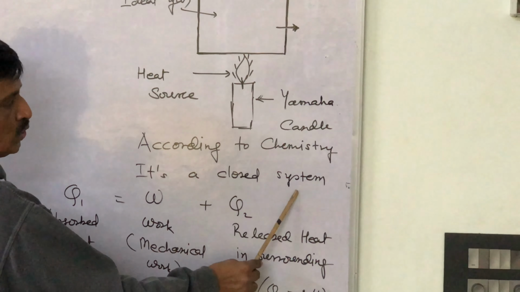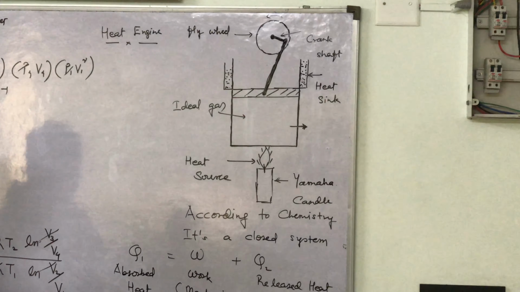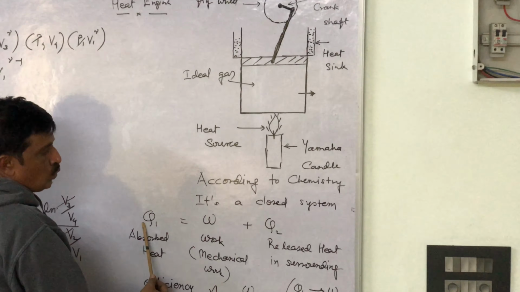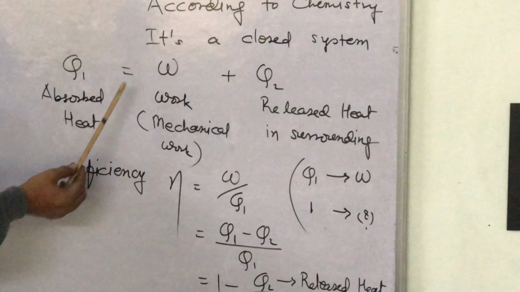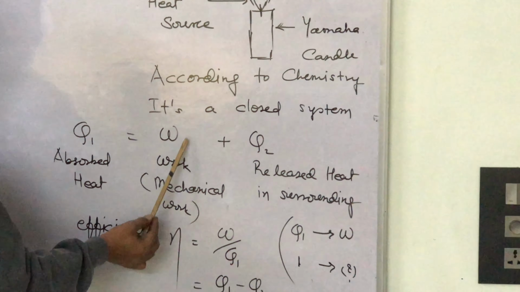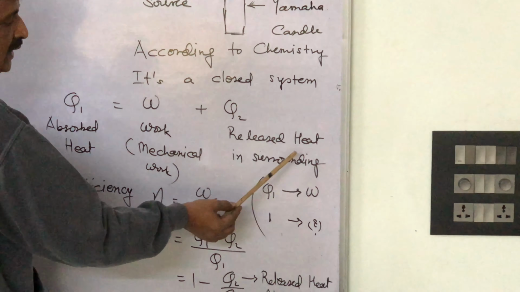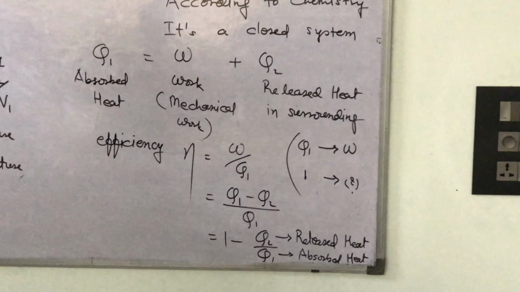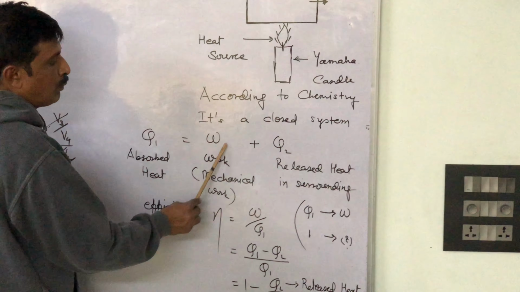From a chemistry point of view, it's a closed system, so energy can go in and out. So Q1 is W plus Q2. Suppose Q1 is absorbed heat from the source. From this, W work done, and the waste heat is Q2. It is released in surroundings. So at the cost of Q1, we have W work.